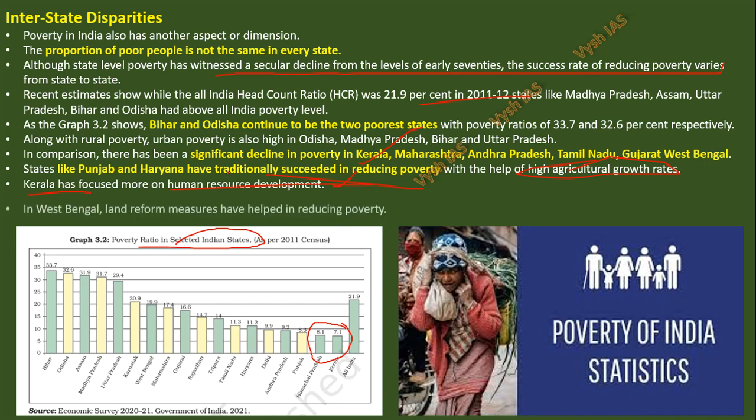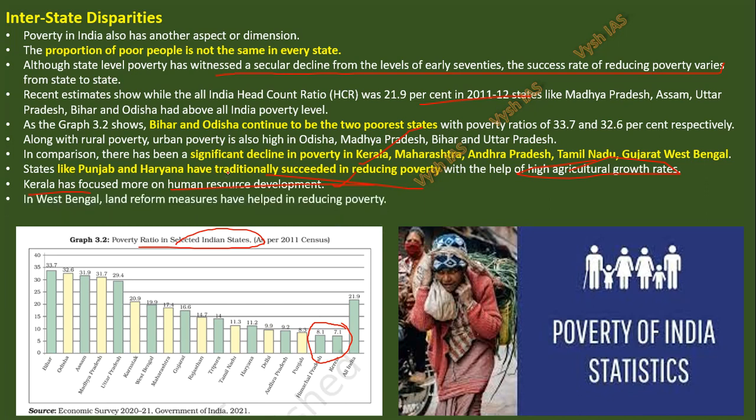Then again, if you take West Bengal, they have a lot of land reform measures and all, which helped in reducing poverty. In Andhra Pradesh and Tamil Nadu, public distribution of food grains could have been responsible for the improvement. Meaning there, when ministers come, they give a lot of free ration, 1 rupee rice, 2 rupee rice, other than what the center declares. They put extra subsidies from themselves and give a lot of food grains to people. So that also helps in reducing poverty.